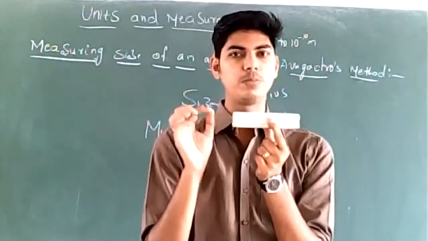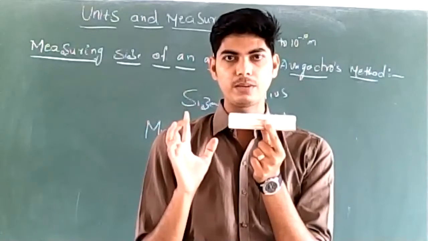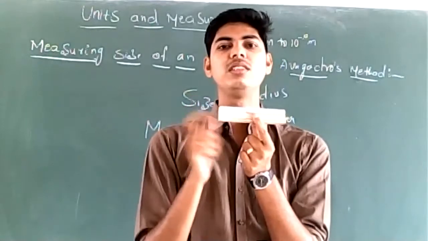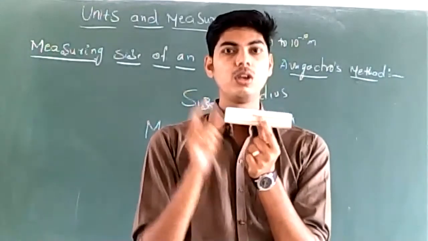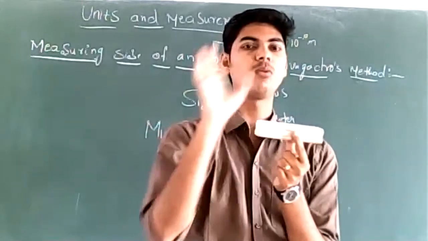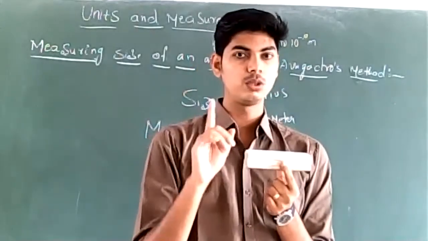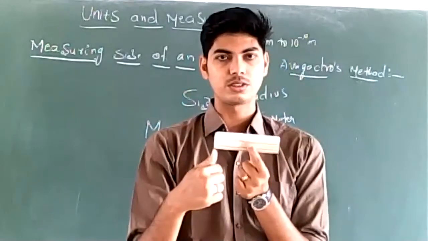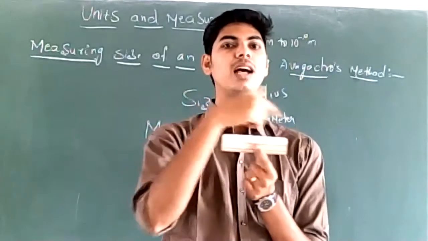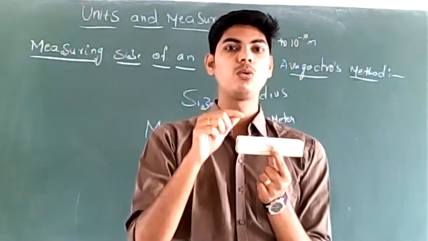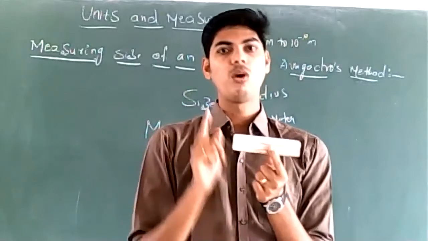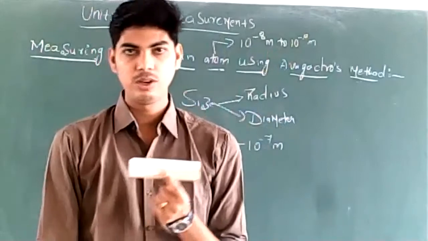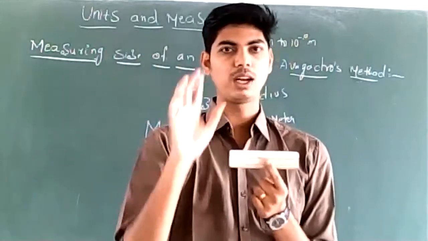This substance must be made up of atoms. So the volume occupied by the atoms in this 1 gram of substance will be equal to or less than the volume of this substance. I have taught you this in the last class. It will be less than the volume occupied by 1 gram of this substance.